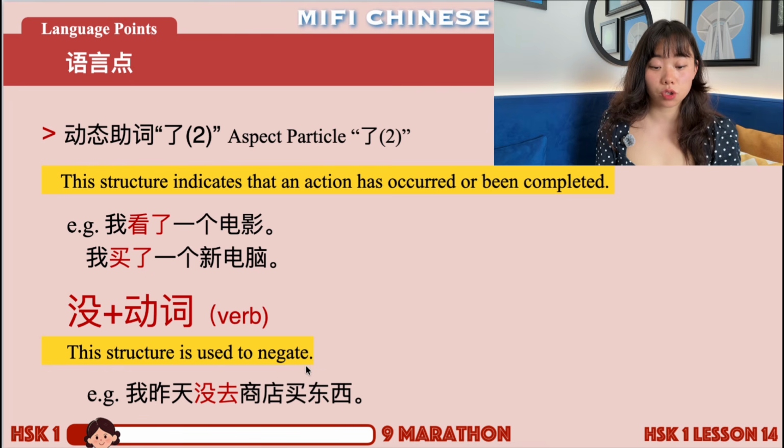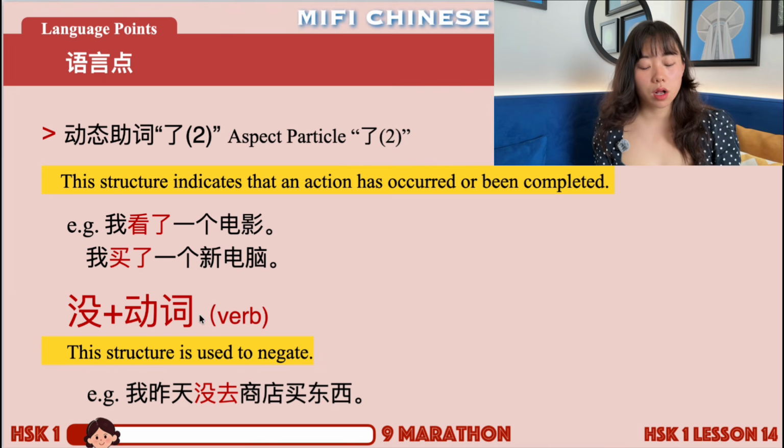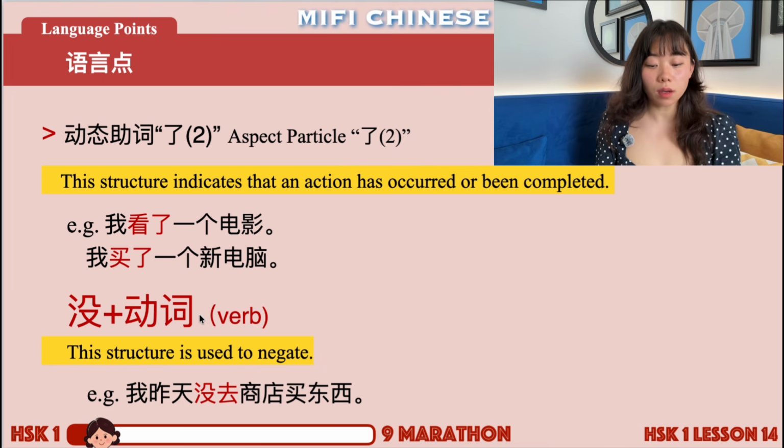Okay, so what if we want to say the negative form? This structure is used to negate. So 没 plus 动词. So you want to say, I didn't go to the supermarket to buy something. 我昨天没去商店买东西. I didn't go. Right? This is the negative form for you didn't do something. The action is not completed, has not occurred.